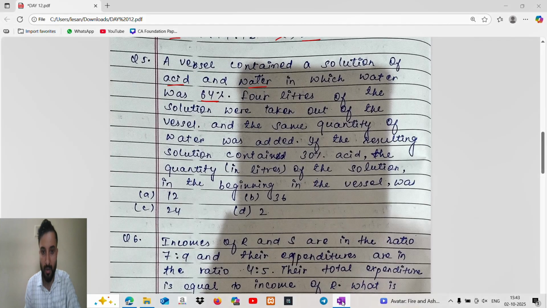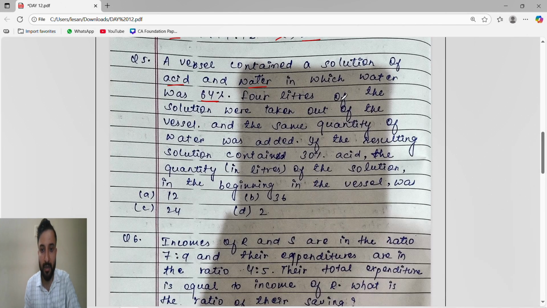Okay, now they said 4 liters of the solution were taken out. 4 liters of solution were taken out of the vessel and the same quantity of water was added. The same 4 quantity of only water is added. So 4 liters of solution is taken out but only 4 liters of water is added.